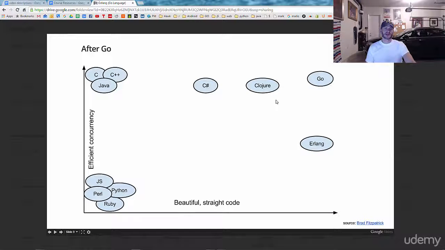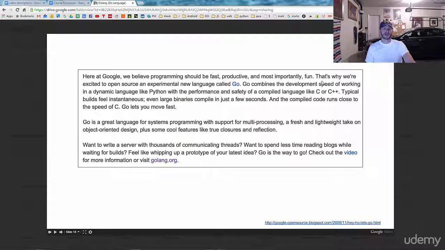And then also with concurrency, it's efficient with concurrency, and it also offers really beautiful, straightforward code. Pretty easy to write. So it sits out there and, to me, stands apart. And these two slides represent my experience with Go too. That's how I feel about it.